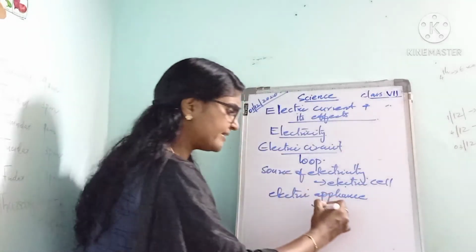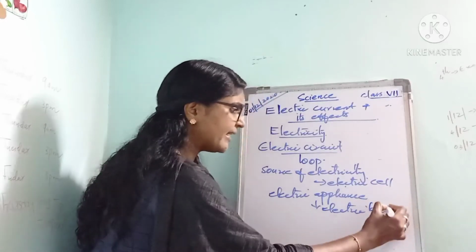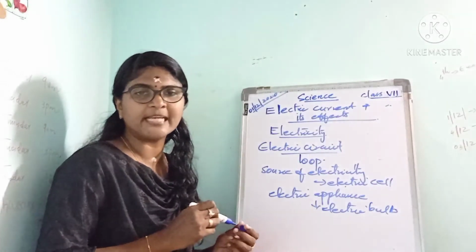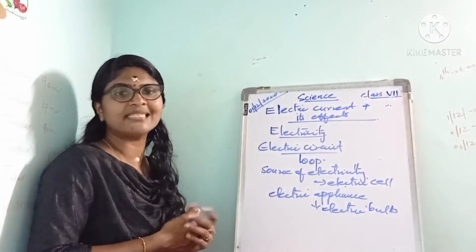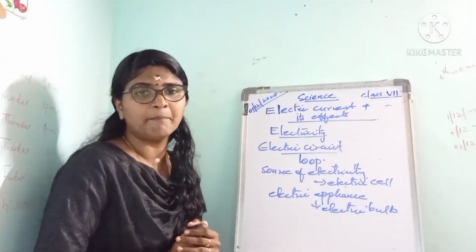For example, we can take an electric bulb as an electric device or electric appliance. So the electric circuit is a loop that connects the source of electricity such as an electric cell with an electric appliance such as an electric bulb.